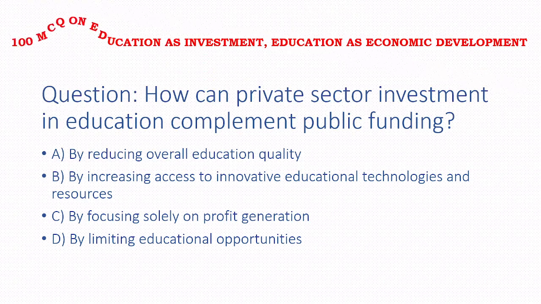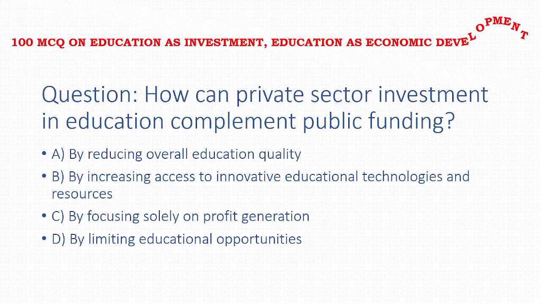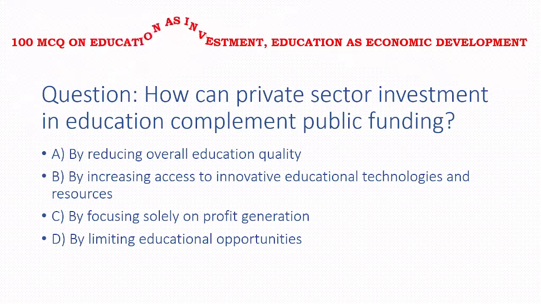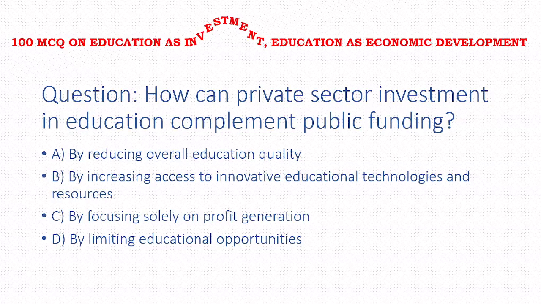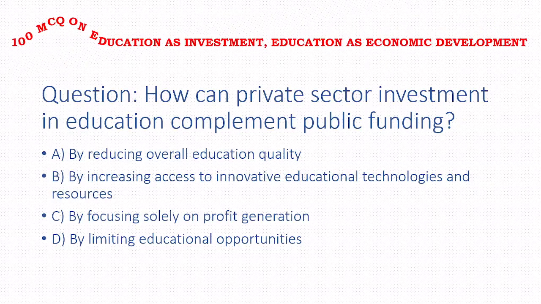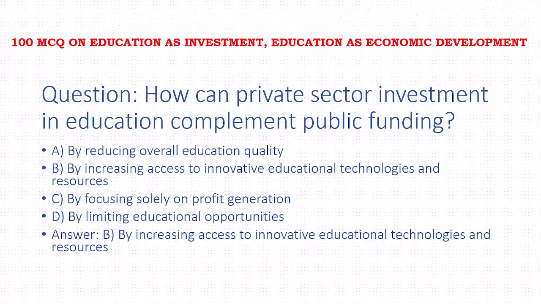Next, how can private sector investment in education complement public funding? Options: by reducing overall education quality, by increasing access to innovative educational technology and resources, by focusing solely on profit generation, by limiting educational opportunity. Answer of this question is option B, by increasing access to innovative educational technology and resources.